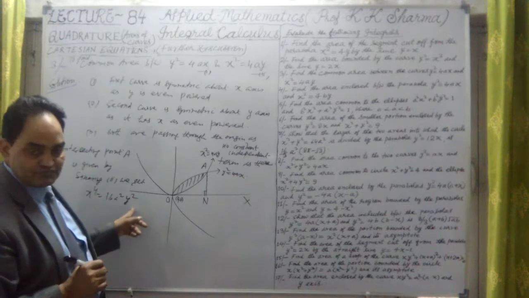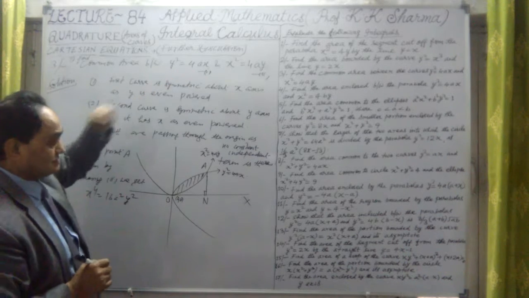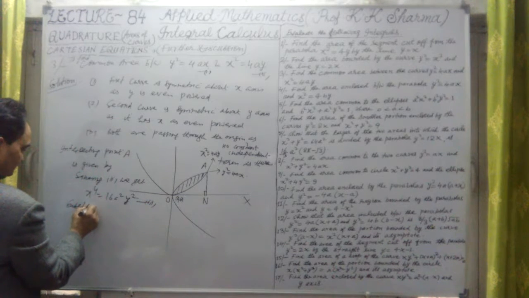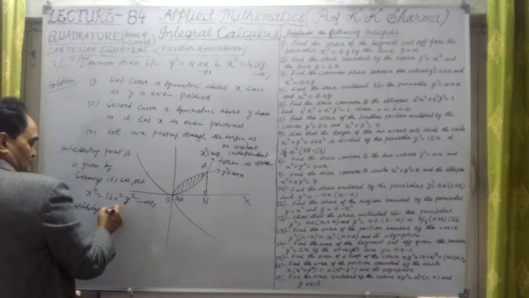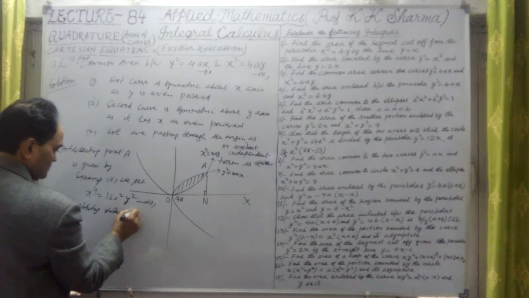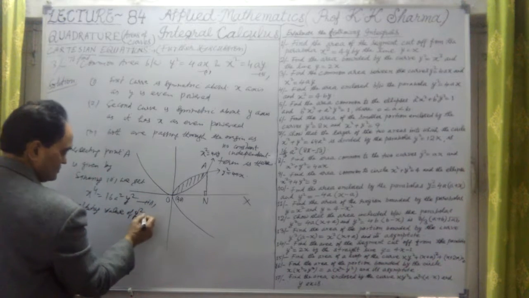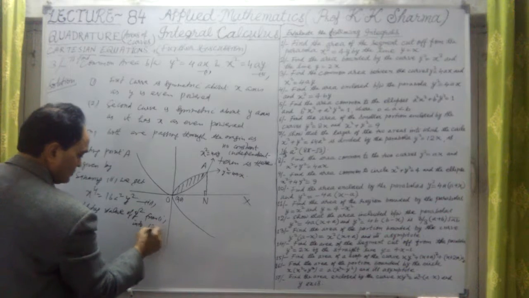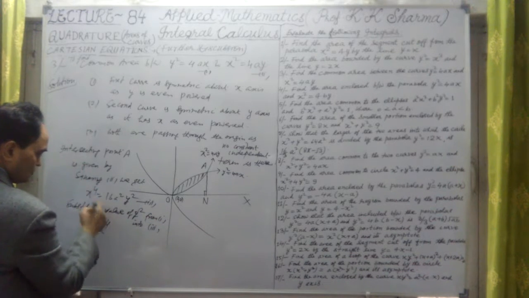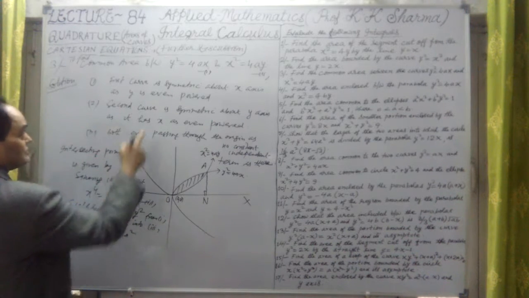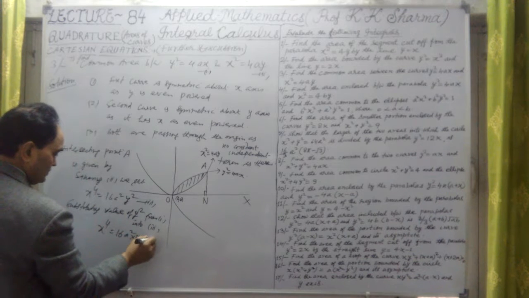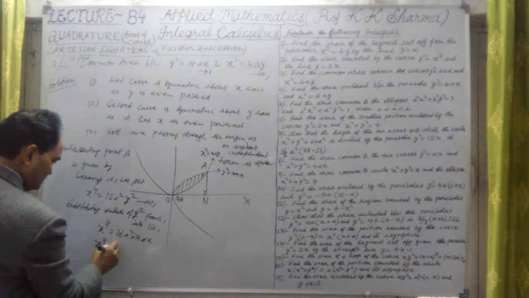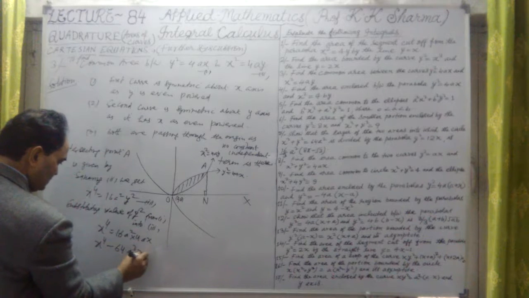Now in place of y square, I substitute the value y square equal to 4ax from the first, into this third equation. So we get x to the power 4 equal to 16a square into 4ax, that means 64a cube x. So x to the power 4 minus 64a cube x equal to 0.